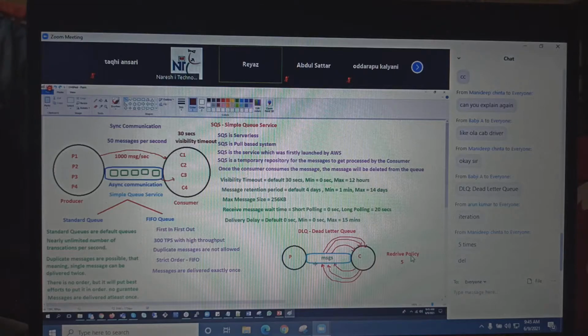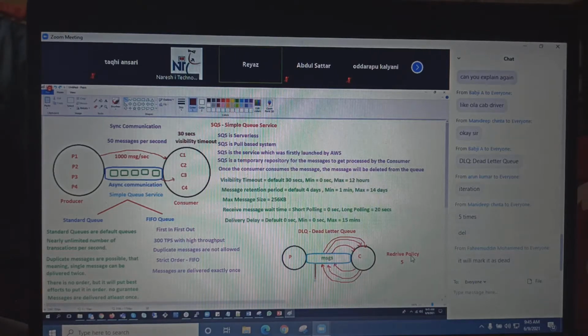After 5 times, all these problematic messages which are not consumed properly can be sent to a separate queue. That is also a queue, but we just name it DLQ, dead letter queue. The problematic messages will be pushed into this queue, and the developers will go inside this dead letter queue, find out what the problem is, and process them manually. This is called a dead letter queue.